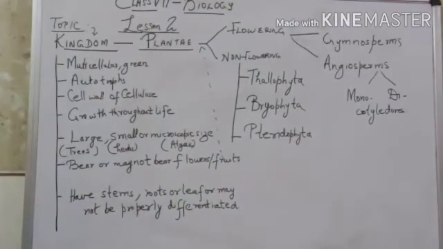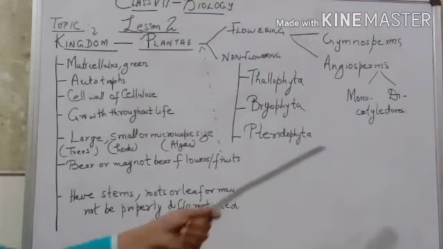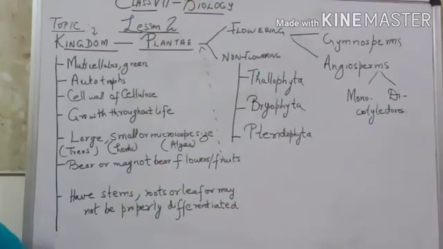Angiosperms are the proper true flowering plants, the biggest group among plants, which has got thousands of species in it, and are further divided into monocotyledons and dicotyledons based on the types of seeds.